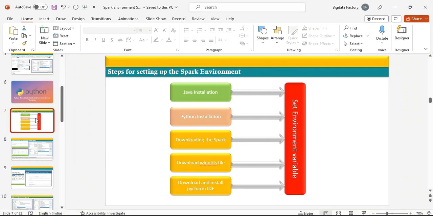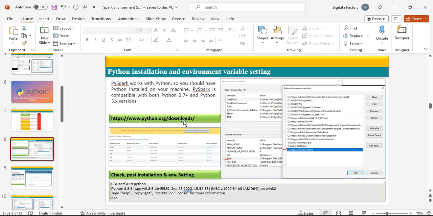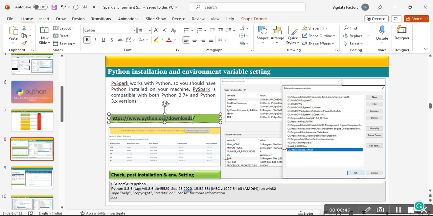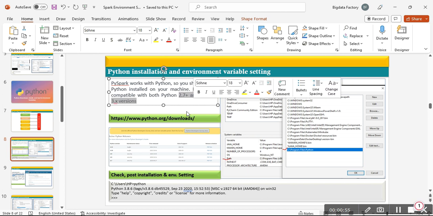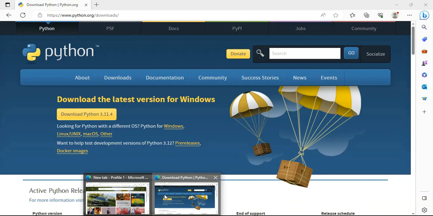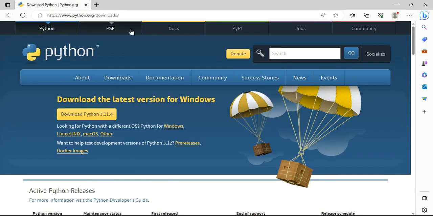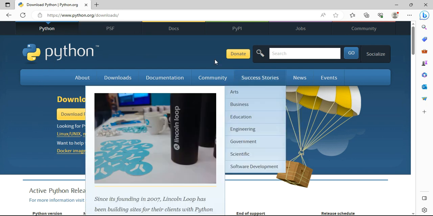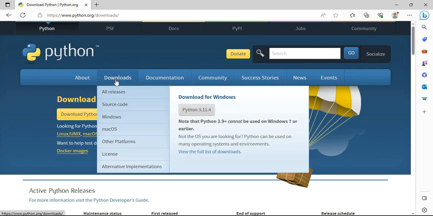In order to install Python, you just need to visit this particular link. I have mentioned it in the slide pack, and it is recommended that you have Python 2.7 or a higher version. Let me copy and paste it into the web browser, and once you paste it, this screen will open, and over here we are able to see the option for download.